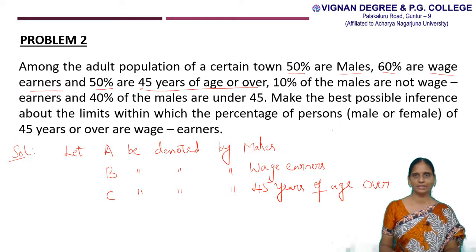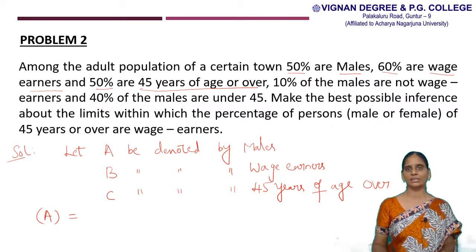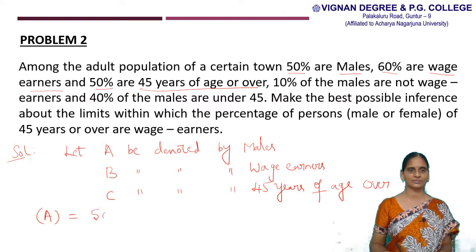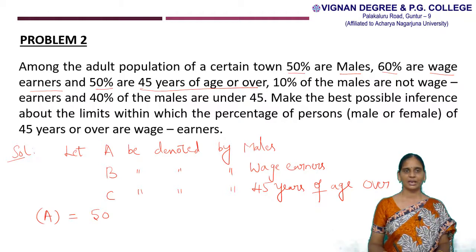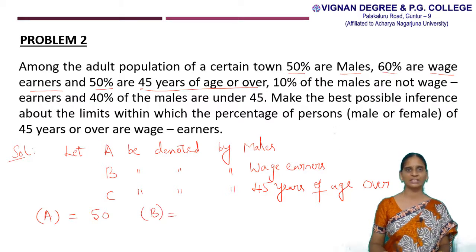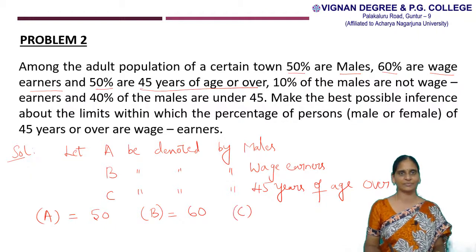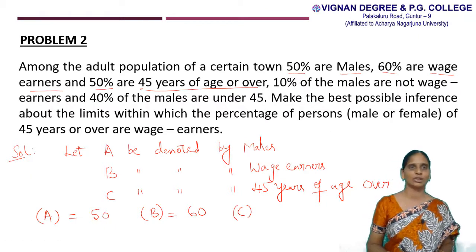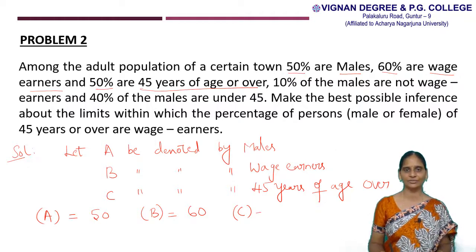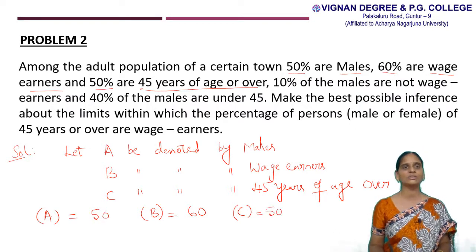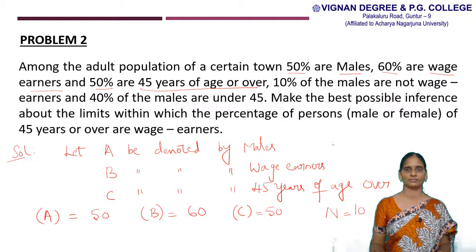Now, we have to write in notations. Frequency of A, that is denoted by males. Those are 50%, so that means 50. And frequency of B, 60% are wage earners. Wage earners can be denoted by the attribute B. So frequency of B is equal to 60. Frequency of C, 45 years of age or over. Those are 50%, so that is 50. And the given class frequencies are in percentages, then we have to take capital N is equal to 100.